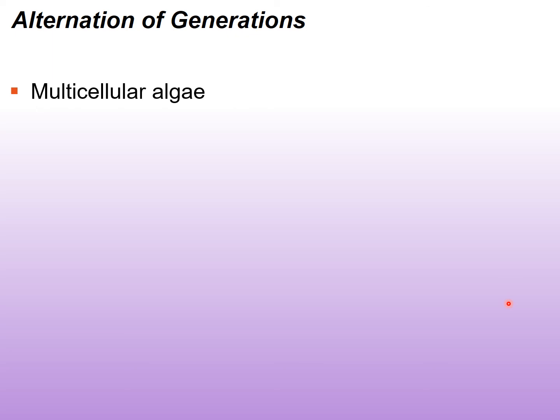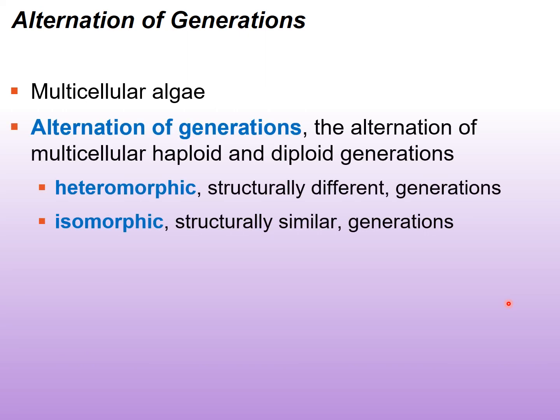So often it can be related to the number of chromosomes. So remember, we have gametes, which have half as many chromosomes as a full organism. So it's basically alternating between haploid and diploid stages. Now, there are two types of alternation of generations. There are heteromorphic and there's isomorphic.